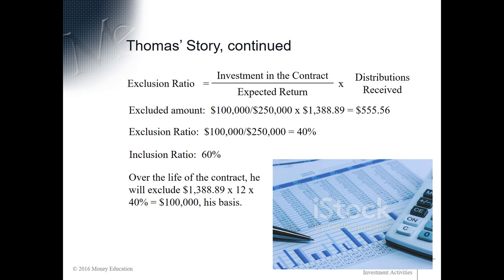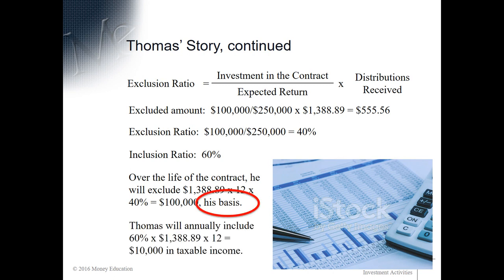So over the life of the contract, he will exclude the $100,000 basis, and he will annually include $10,000 in taxable income.